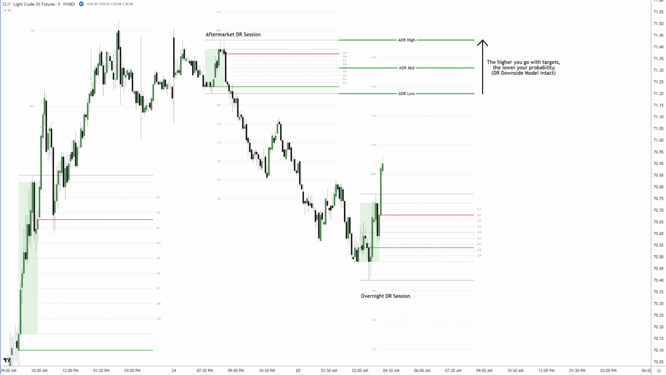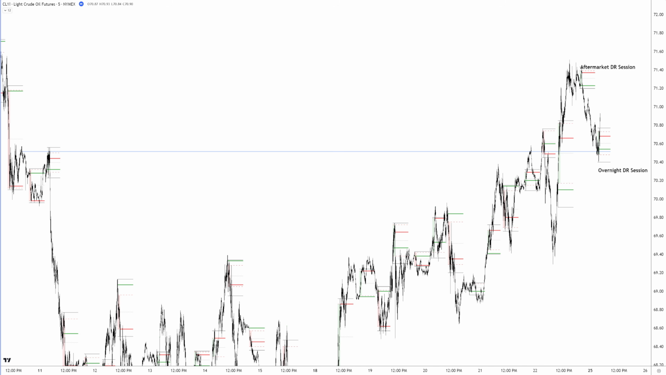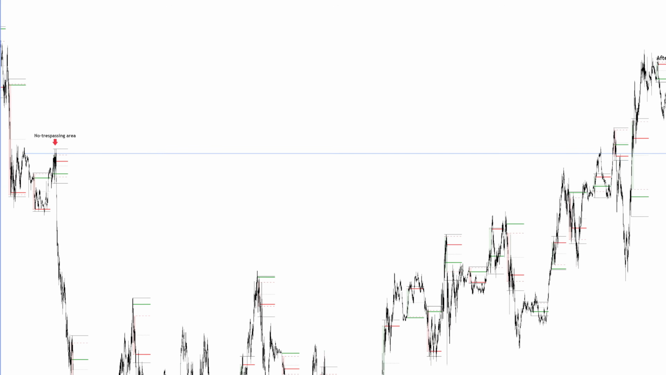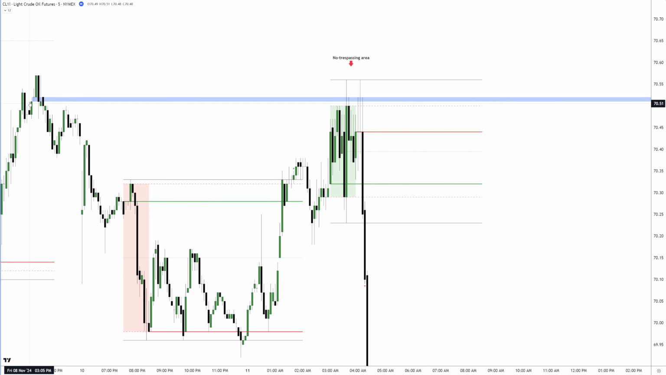This DR model constellation should by now be familiar if you've watched my previous videos. Now let's highlight volume and gap imbalances. There's one intraday gap imbalance from an earlier week's price action. Why is it important? It acted as a no trespassing area here and since then hasn't been revisited until this week's price action. I can quickly zoom into this area to show you before going back to the current defining range.